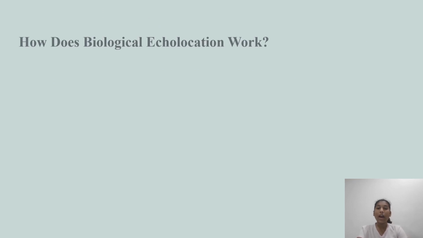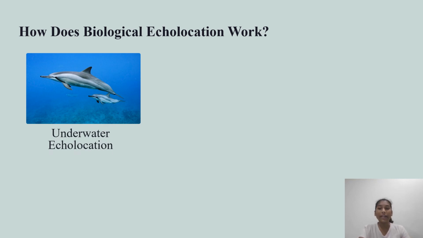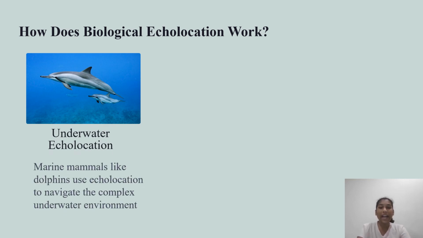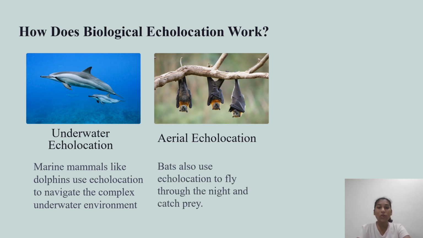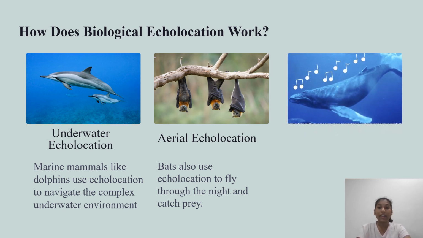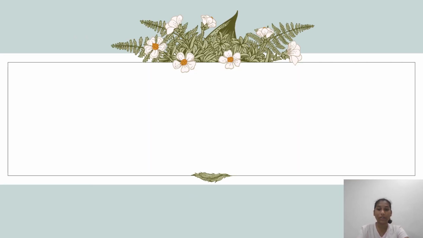Next, let us see how biological echolocation works. Firstly, underwater echolocation. Marine animals like dolphins use echolocation to navigate complex underwater environments. Next, bats. As we saw before, aerial echolocation. Bats also use echolocation to fly through the night and catch prey. Next, when we go to the sonar in whales, whales use sound waves to communicate and navigate the ocean.